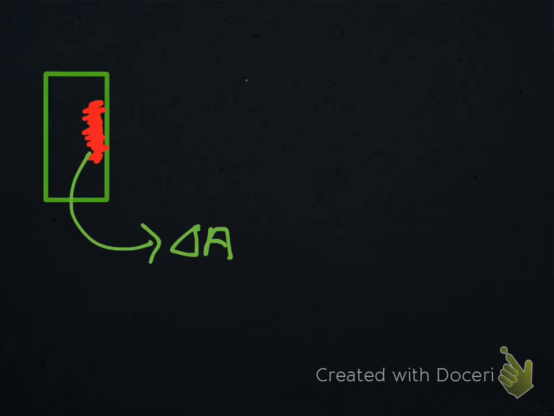Now, this is the interesting part, because the heat emitted by the body through this area would go somewhat like this.